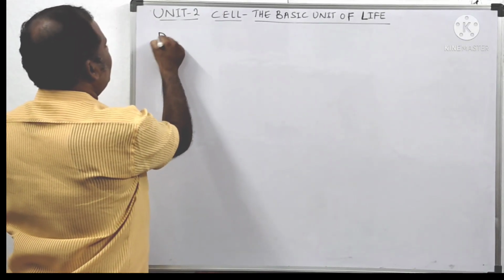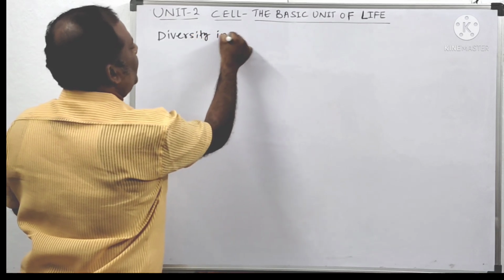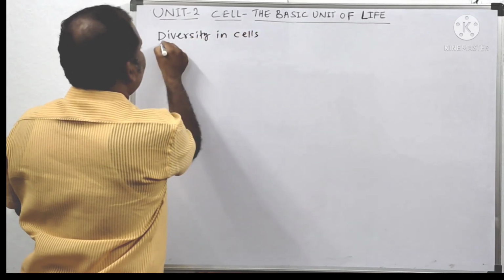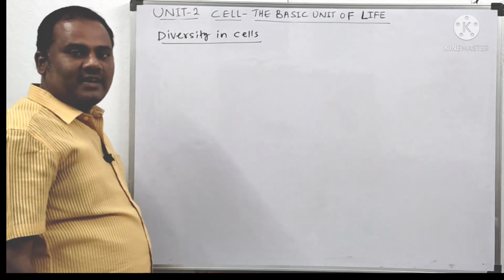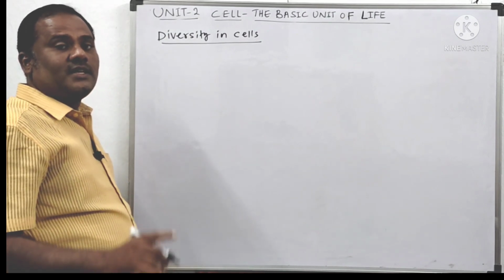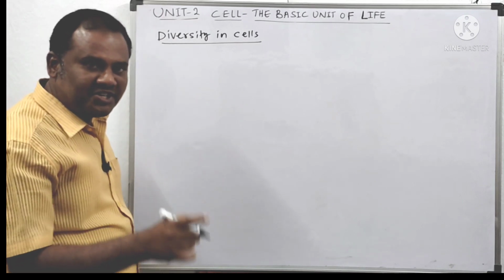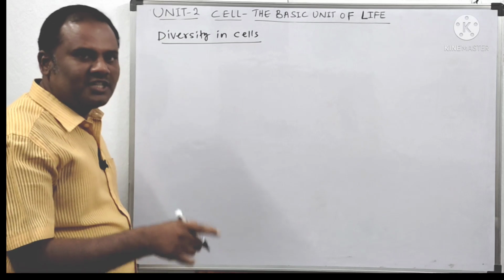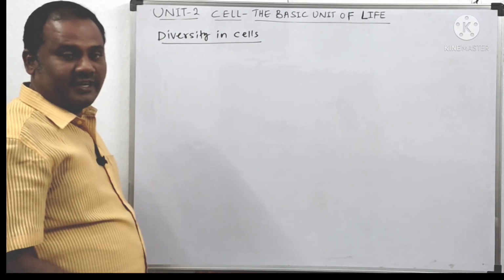Diversity of cells. Diversity in what? Cells. See, the cells are diversified. That means the cells are not the same. They have different shapes, different structures, different functions, and their number is also different.